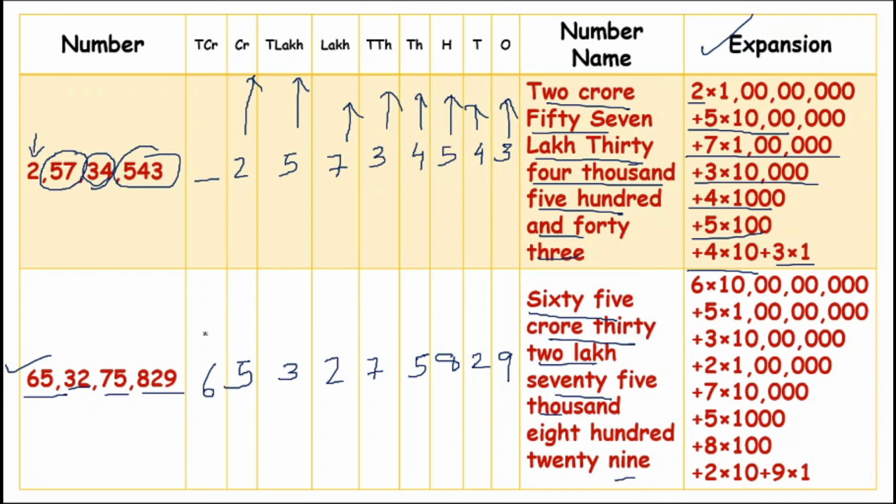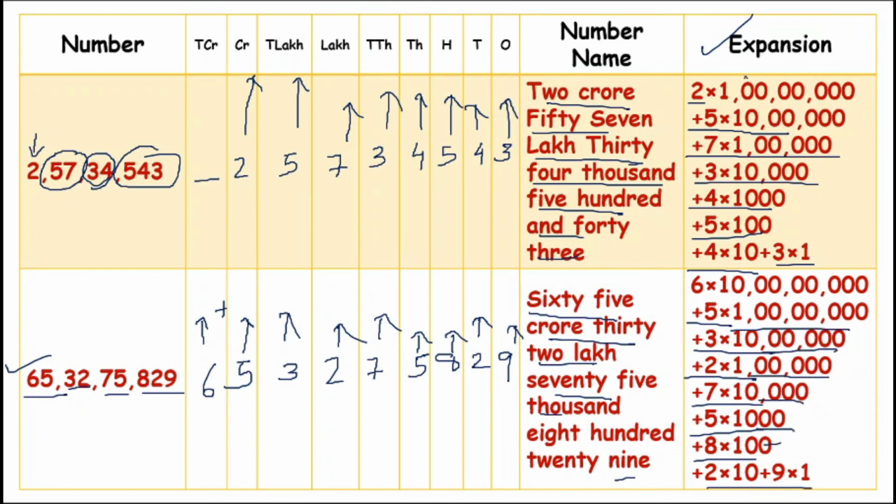So 6 into 10 crore plus 5 into crore plus 3 into 10 lakh plus 2 into lakh plus 7 into 10,000 plus 5 into 1000 plus 8 into 100 plus 2 into 10 plus 9 into 1. So this is how we have to expand this.